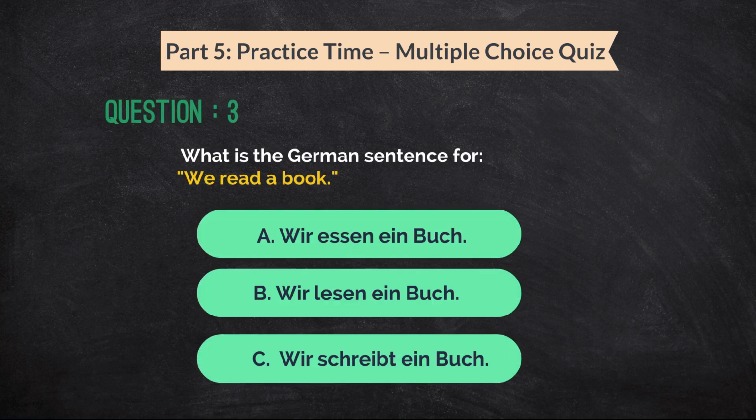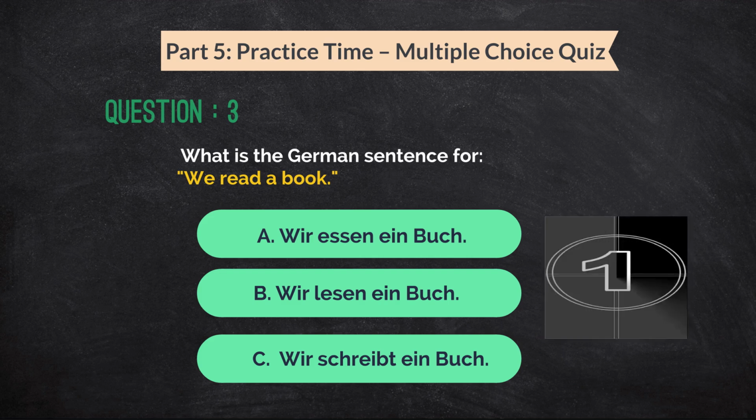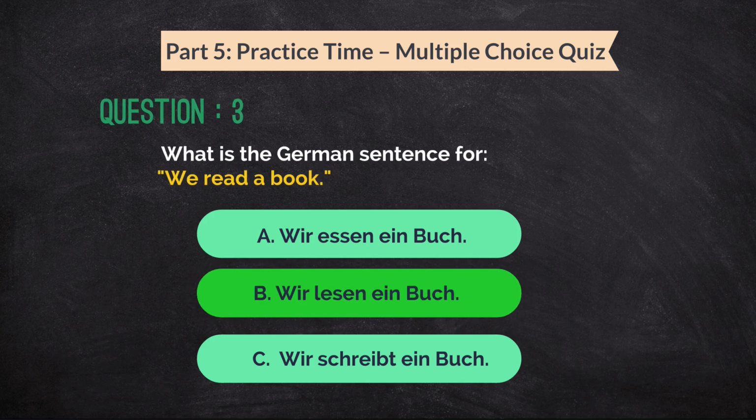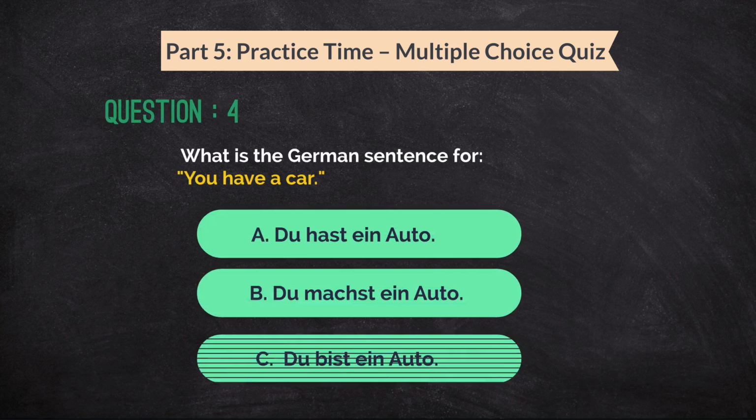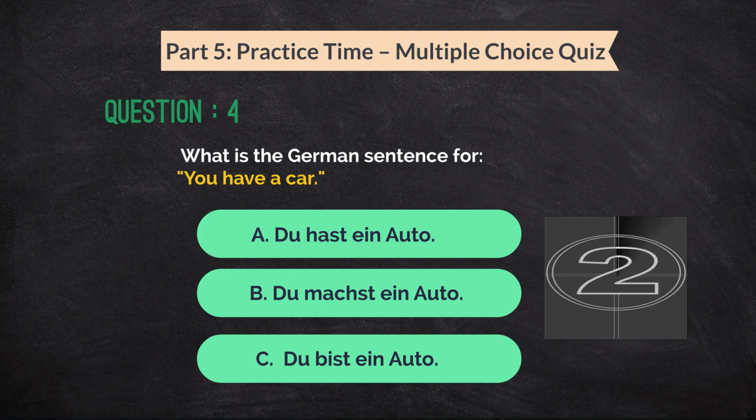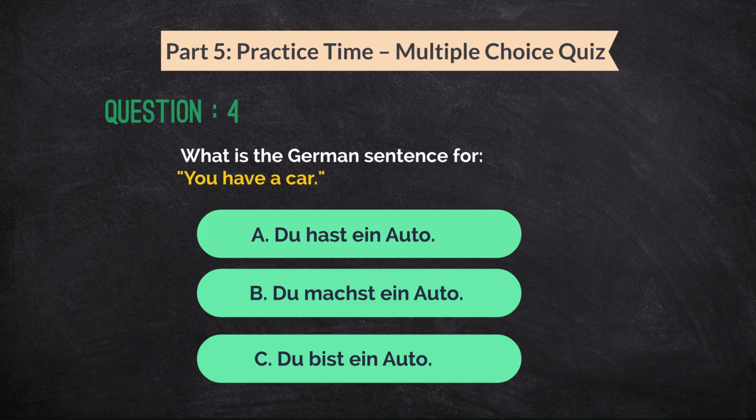What is the German sentence for we read a book? A. Wir essen ein Buch. B. Wir lesen ein Buch. C. Wer schreibt ein Buch? The correct answer is B. Wir lesen ein Buch. How do you say you have a car in German? A. Du hast ein Auto. B. Du machst ein Auto. C. Du bist ein Auto. The correct answer is A. Du hast ein Auto.